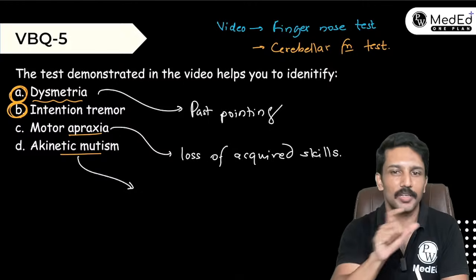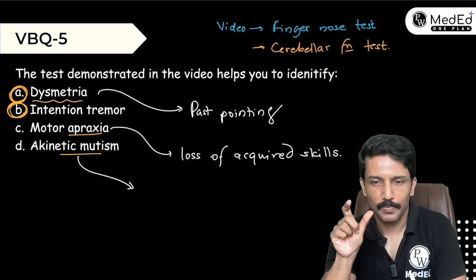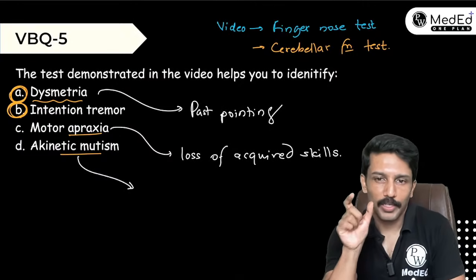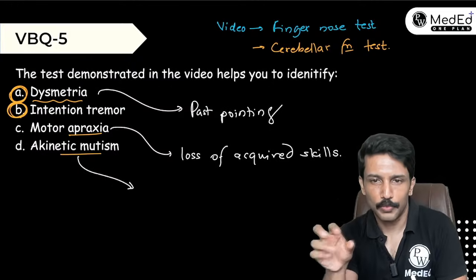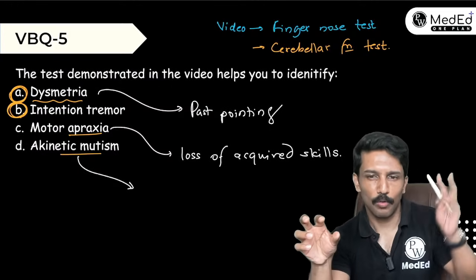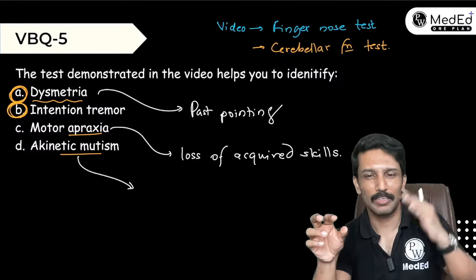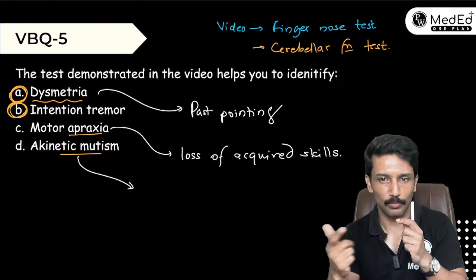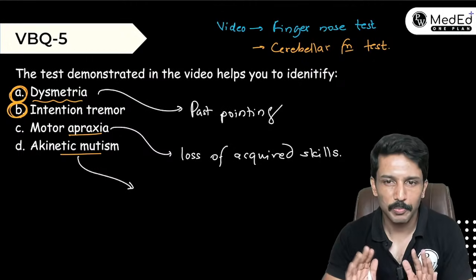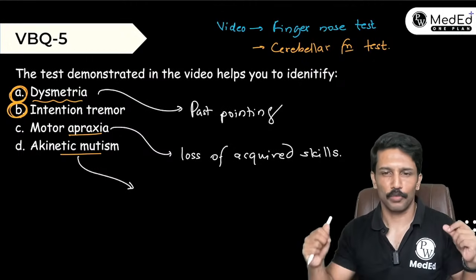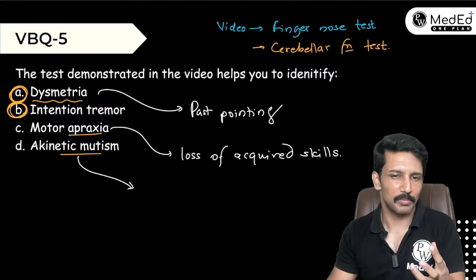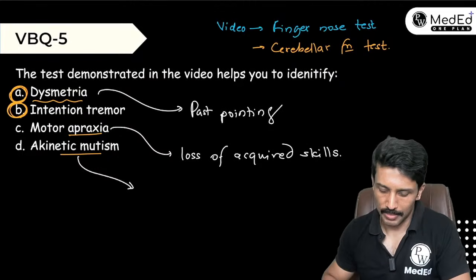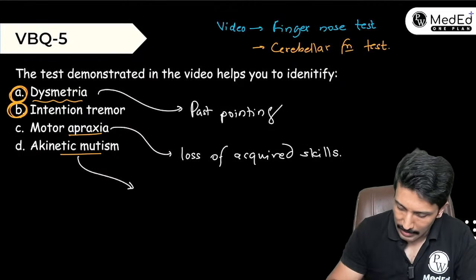The simple thing is, for us to execute movements, and also for us to speak, a constant motivation is required at the level of the CNS, and that motivation actually comes from the cingulate cortex. So if the cingulate cortex is damaged, you will have a perfectly fine motor system, a perfectly fine speech apparatus, but still you lack the motivation to move and to speak. Such patients, despite having normal motor and speech functions, don't speak much, don't move much. Such a condition is what we call akinetic mutism.